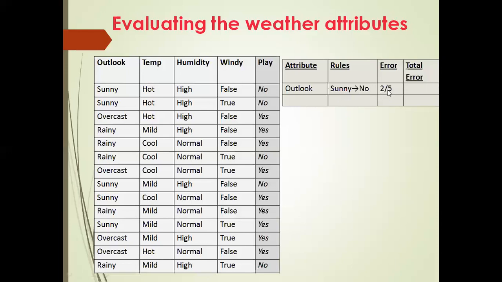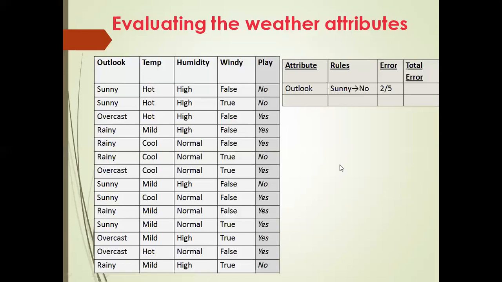There are 2 errors. What does this mean? 2 errors out of 5 instances. So this can be recorded in this particular row. Understood this first one?